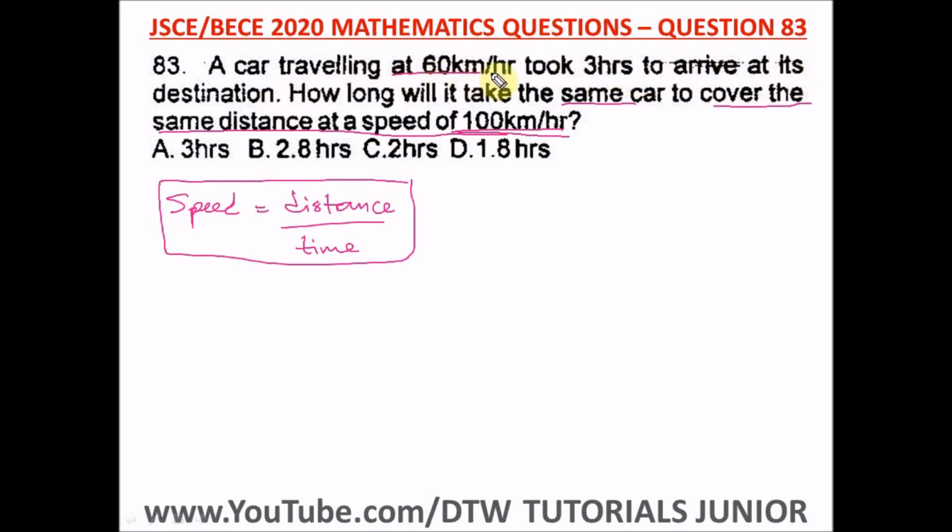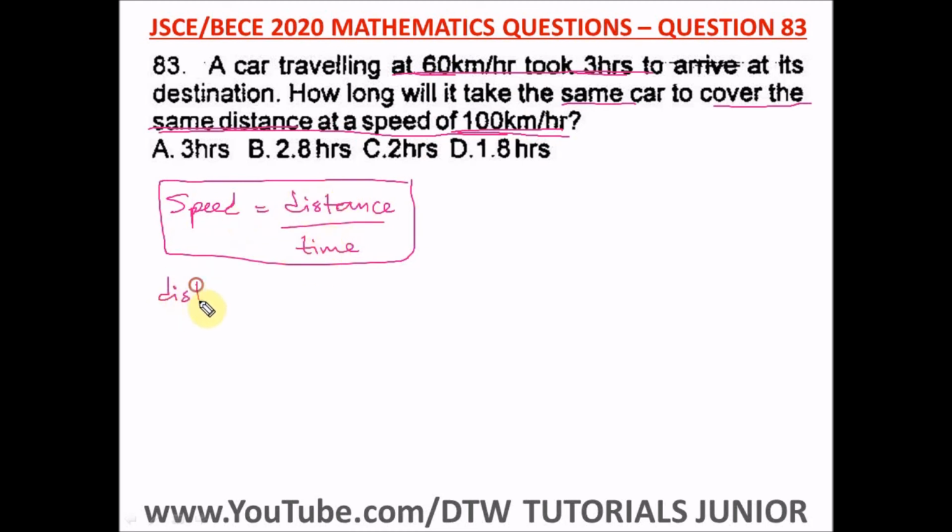So we have to look for the distance that the car, traveling at this speed, took to arrive at its destination, because we have to use that value in getting how long it would take the same car to cover this same distance. So we have to find the distance first of the car when it traveled at this speed and at this time.